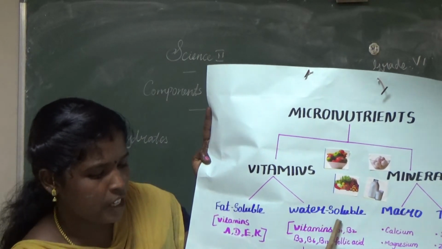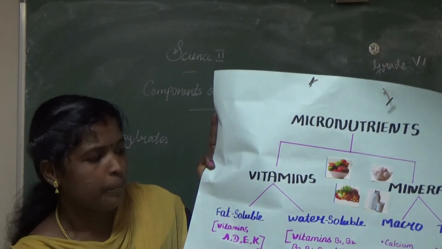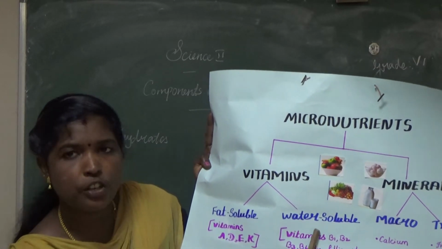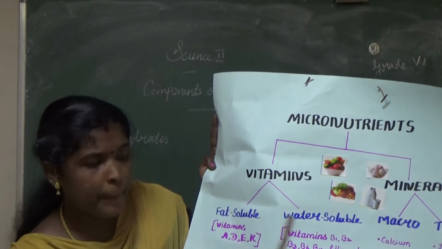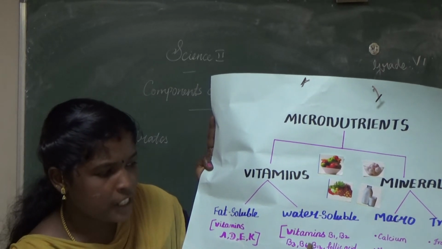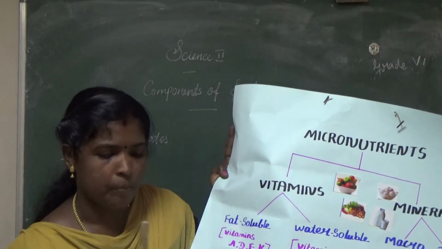Water soluble vitamins are vitamin B complex and vitamin C. These two groups come under the category of water soluble vitamins. Vitamin B complex means vitamin B1, B2, B3, B6, B12 and folic acid. These are under the category of B complex.